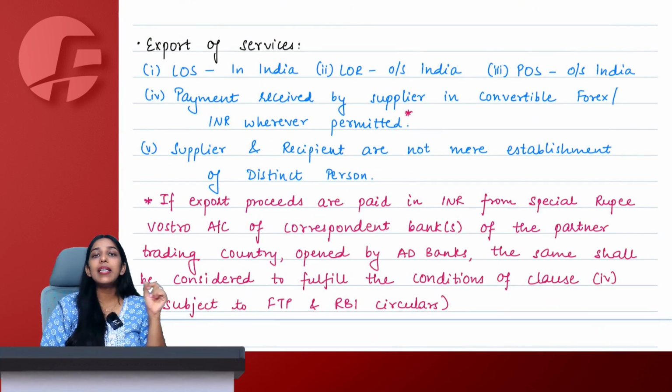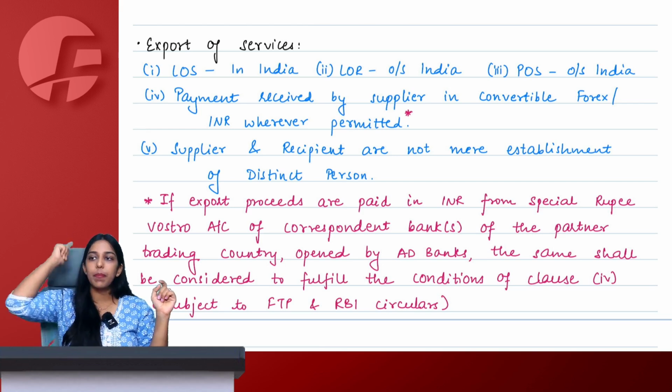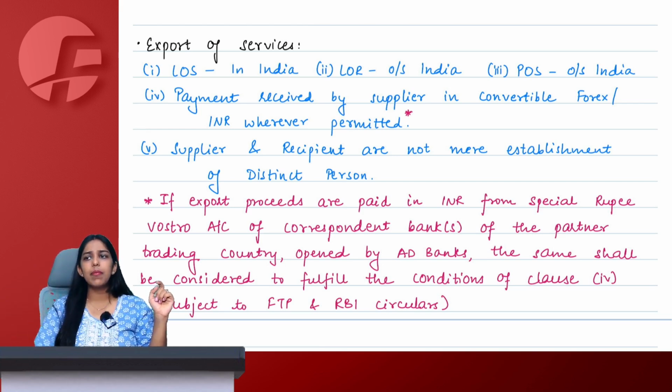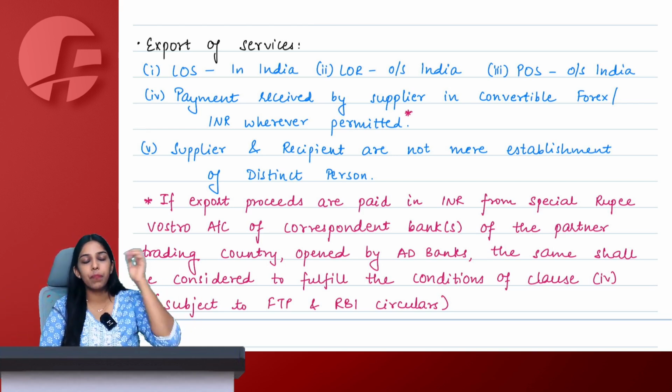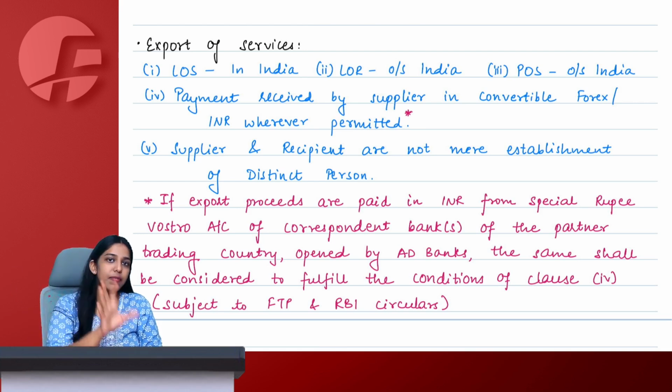Plus, payment has to be received by the supplier in convertible forex currency. This is a proof that yes, supply has happened. Otherwise, let's say I simply say, I have a friend residing in USA. Now, why would someone want to fake their export? Because government gives a lot of incentives on export. So, of course, I would want to show that I am doing exports and claim benefit of refund and incentives, etc. So, every person will try to show export even if there are no exports. Therefore, government is very strict about it.